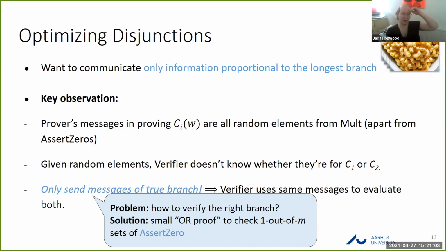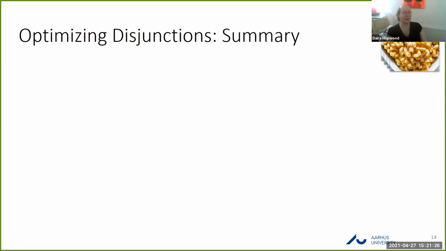So it's an OR of all of the assert zeros for each branch? Yes. So you can't mix assert zeros from different branches? Exactly, yeah. And the way we do that is actually just to first compile the assert zeros from one branch down to a single assert zero in that branch. Then you have an OR of just m assert zeros. Got it, thank you.